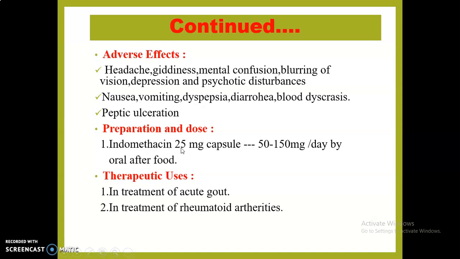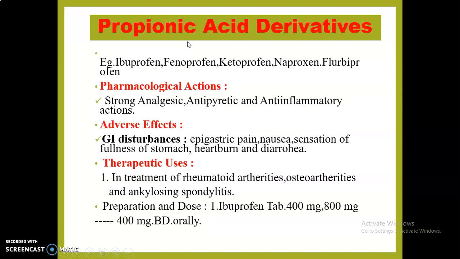This indomethacin is available in the form of capsule, 25 milligram capsules are available in market, and its therapeutic dose is between 50 to 150 milligram per day by oral route. Due to the GI irritation, generally these drugs are given after the meal. Therapeutic uses: in treatment of gout and in treatment of rheumatoid arthritis.